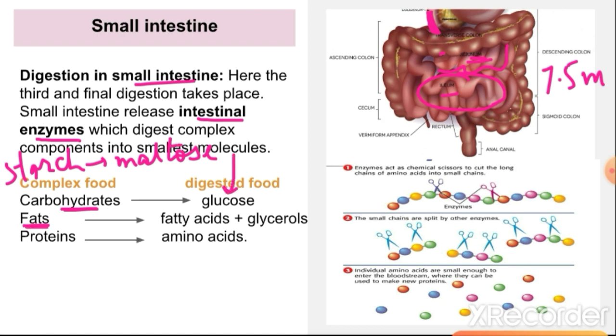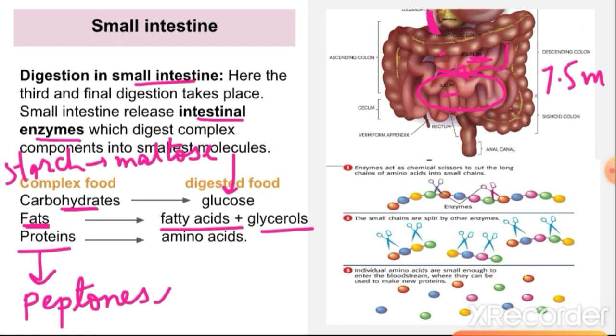Then fats have been converted into smaller molecules by the action of bile juice and lipase. These now further digest into fatty acids and glycerol, which are the smallest molecules of fats. Then proteins have been converted into peptones. Then further the trypsin enzyme acts on this, converting peptones into smaller molecules, and finally into amino acids. So these are glucose, fatty acids, glycerol and amino acids. These are the smallest molecules.